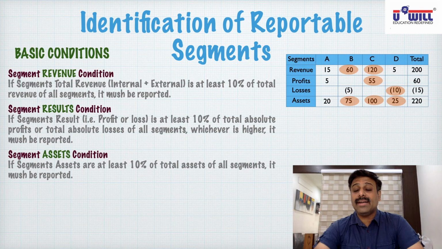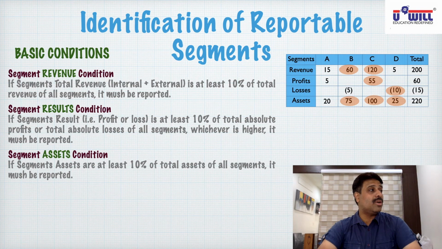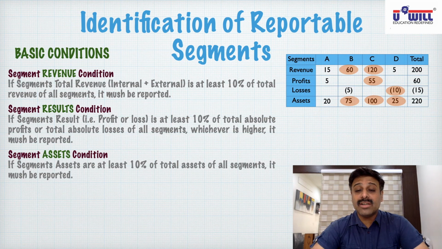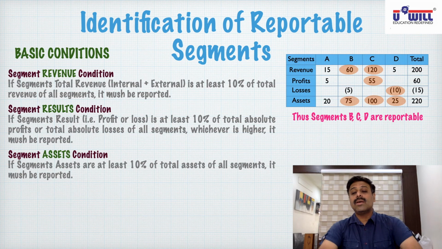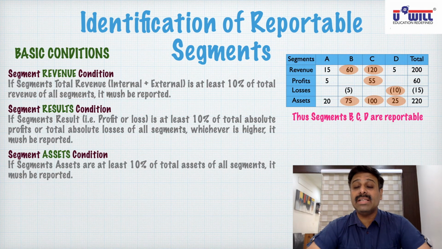B, C and D have 75, 100 and 25 lakhs of assets, which are more than 10% of total assets, 220 lakhs. Now, as per the first condition, revenue, B and C are to be reported. Second condition, results, C and D are to be reported. Third condition, assets, B, C and D are to be reported. So finally, we will say segments B, C, D are reportable segments.